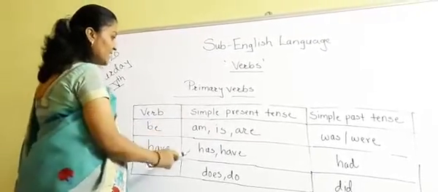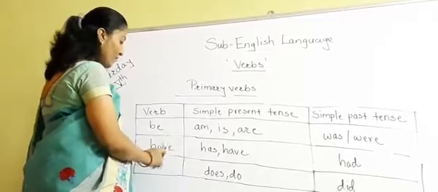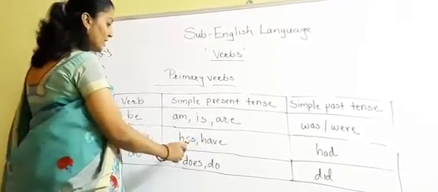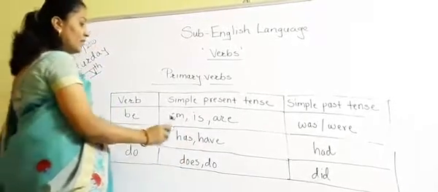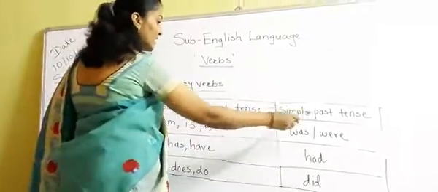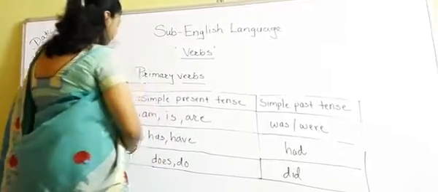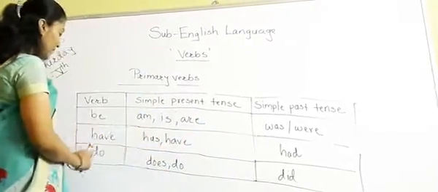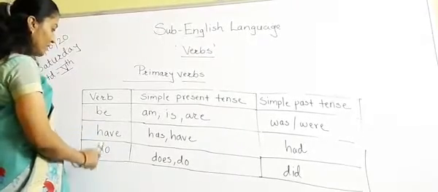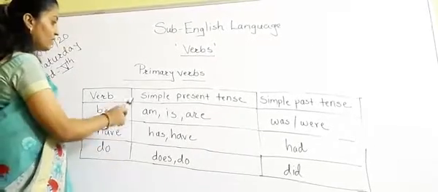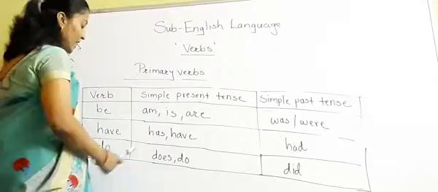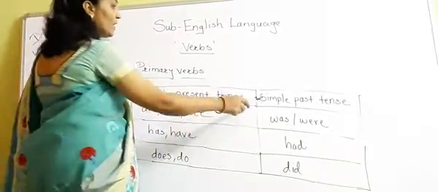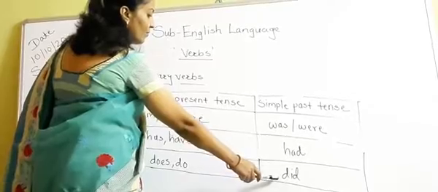In simple present tense we are using the form have or has, whereas in simple past tense we are using the form had. And the third one, the verb do. In simple present tense its form is do and does, and in simple past tense we are using its form did.